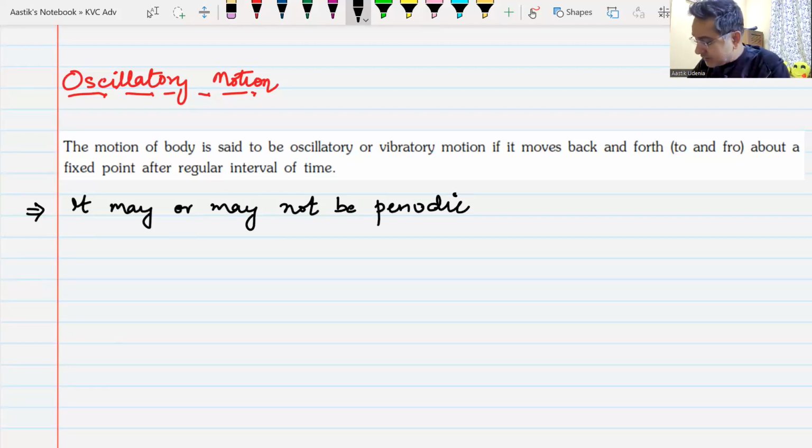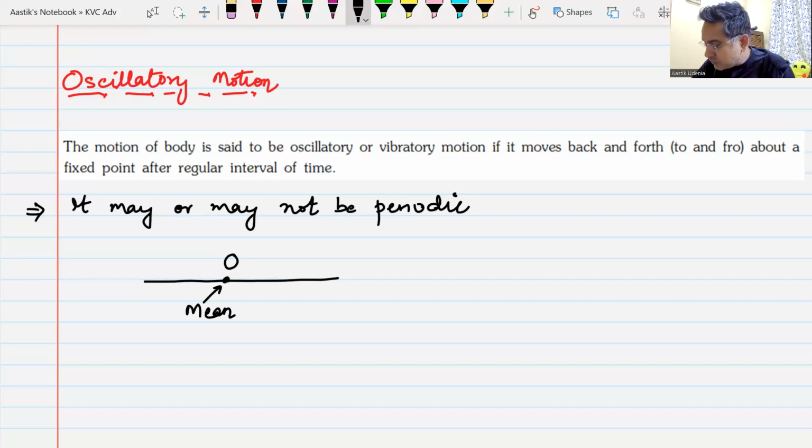Now if I draw the diagram of a periodic motion, it oscillates to and fro about a point. This point may be known as the mean position, or sometimes it is also known as the equilibrium position.